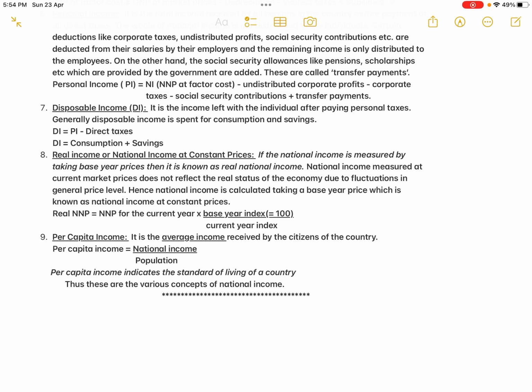Per capita income indicates the standard of living of the country. So if the country wants to check the standard of living, it can immediately check the per capita income of the country, which is the total national income divided by total population. Because if the population of the country keeps on increasing, then the standard of living of the country will keep on decreasing. So that is the importance here.